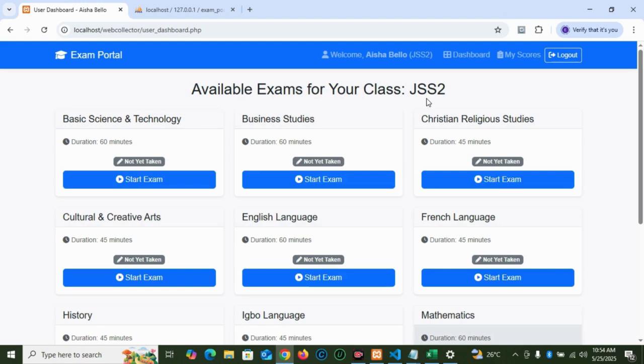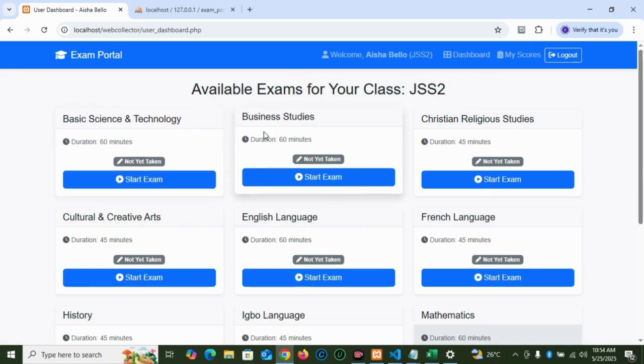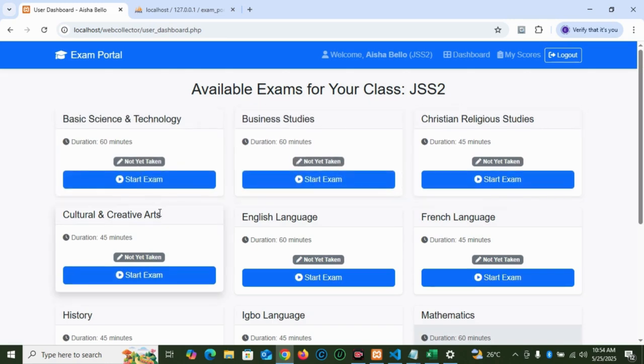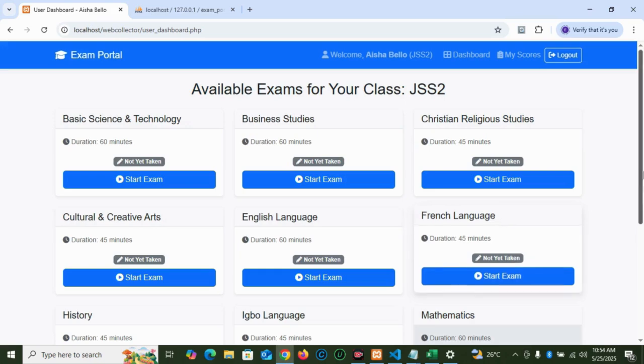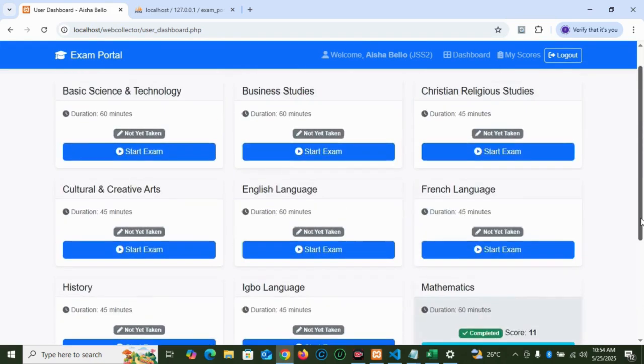And look at this interface. It is clean, it is modern, and everything is easy to find. No clutter, just what you need. The main area shows you the available exams. For this student, the available exams are basic science, technology, business studies, which are yet to be taken, Christian religious studies, cultural and creative art, English language, French, and so on.